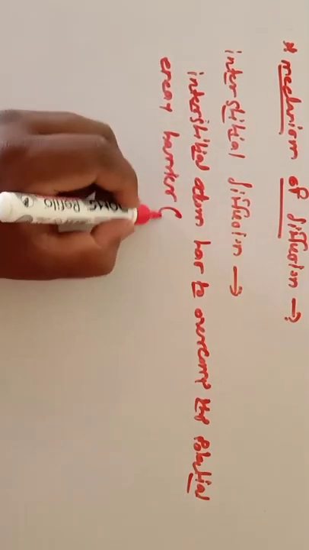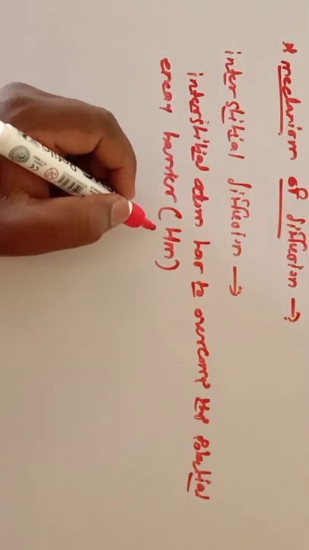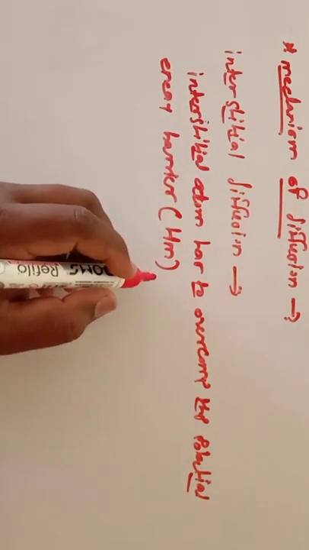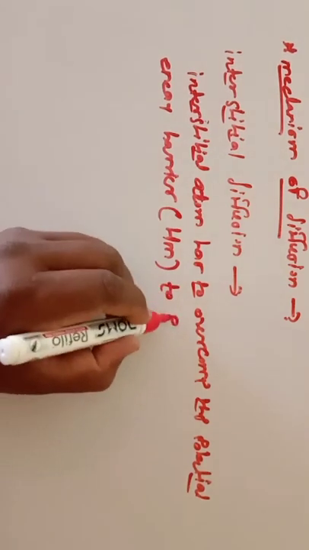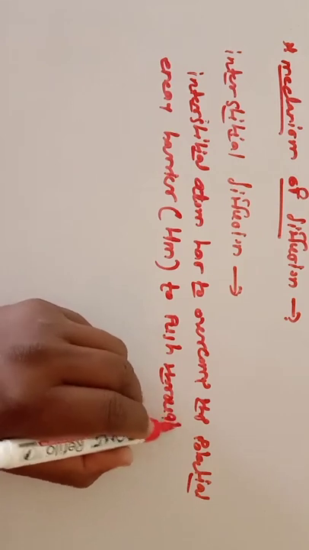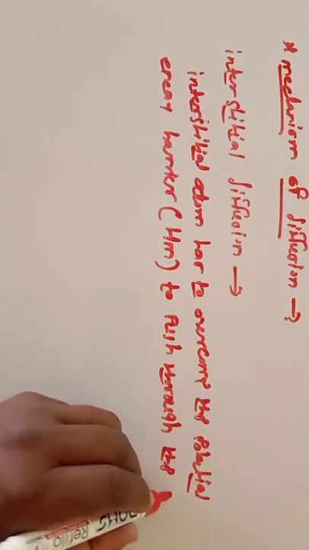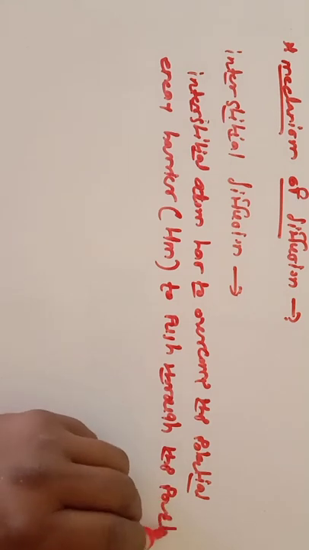It is denoted by the symbol Hm, the potential energy barrier, to push through the parent atom.